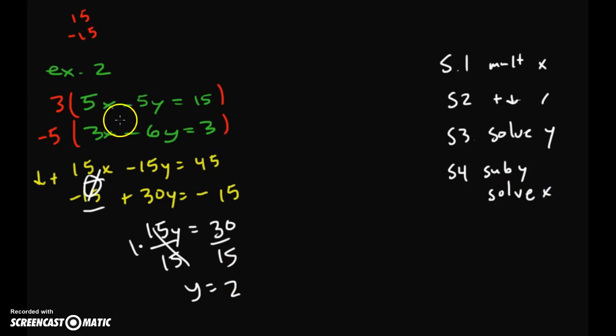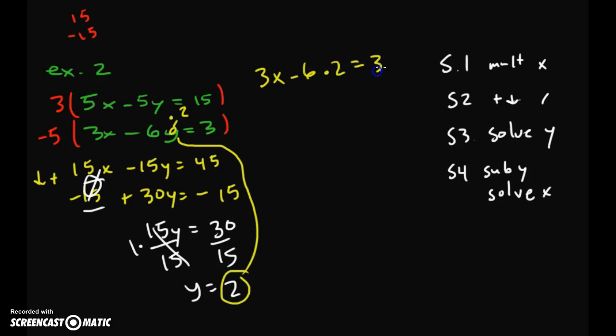So which equation should we use? I'm going to use the equation that is the smallest here, so I'm going to put this 2 in for y right here. This is now 2, and we can multiply it to simplify. So what we get is 3x minus 6 times 2 equals 3. We can simplify this multiplication to a negative 12.